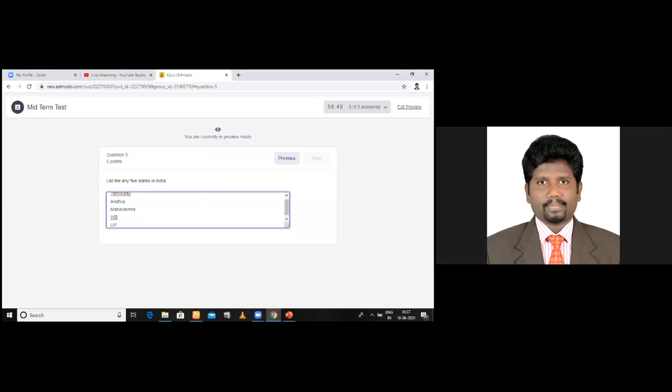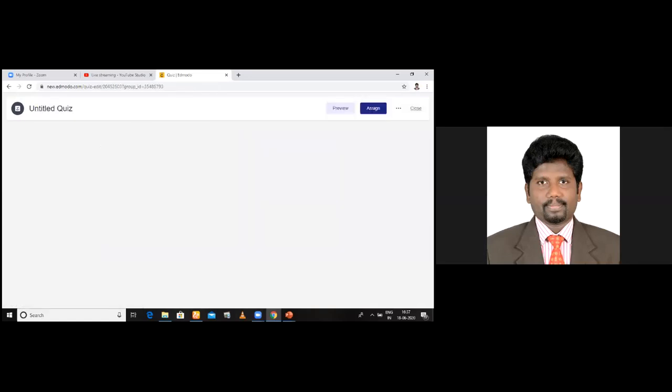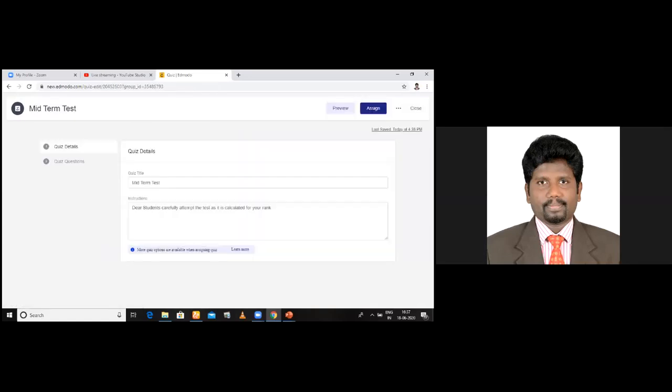Now I just exit the preview. Now how to set the time? How to set the timing for the classes? Now professors, go back here, assign, press assign. Am I clear to you?